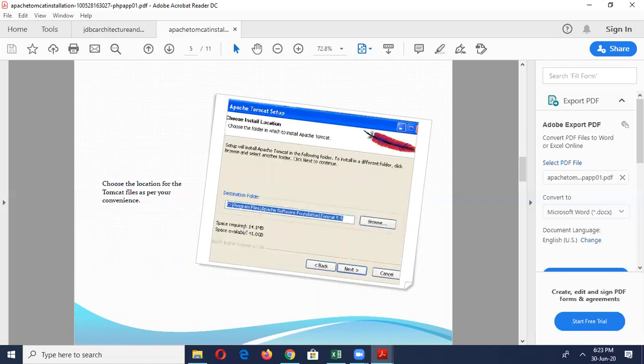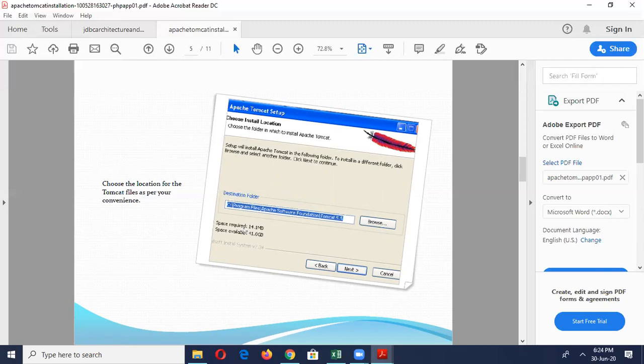Set the path to install and click next, and then specify the path to the Java environment, the JRE. If you have the JDK installed, you can find the path and then click next. Click the next button to continue. Now choose a port number on which you want to run the Tomcat server. Tomcat uses port number 8080 as its default value, and I have set a username and password. Now click on the next button.